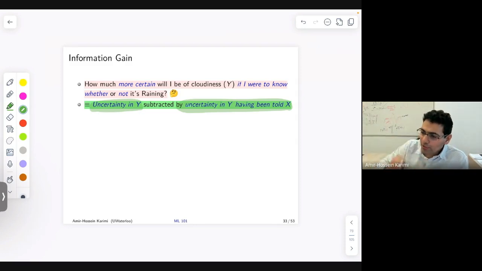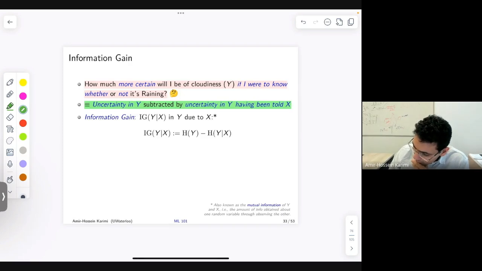If I observe a particular variable, how much will that reduce my uncertainty in my target variable? And this is the concept of information gain. So information gain about the uncertainty in y conditioned on me observing the variable x is the difference between the initial uncertainty I have about y subtracted by the uncertainty that remains after observing the variable x.